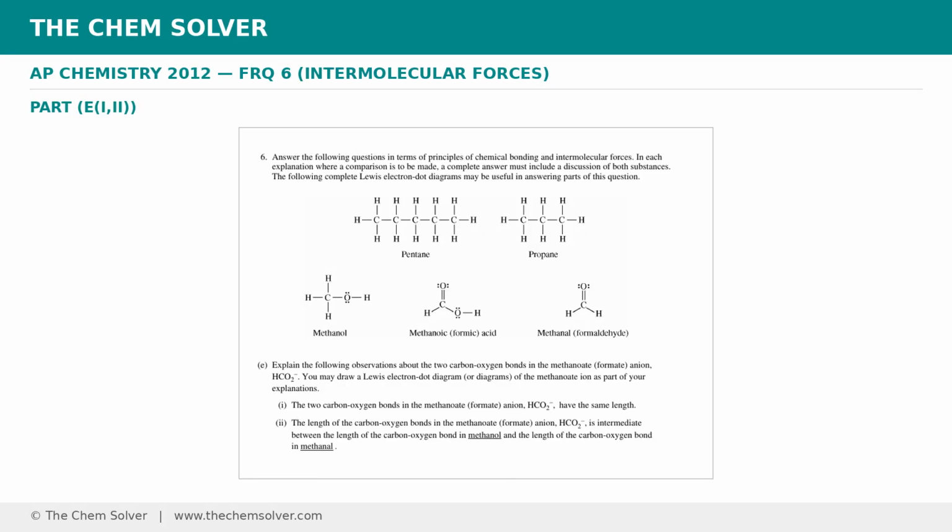Explain the following observations about the 2 carbon-oxygen bonds in the methanoate (formate) anion, HCO₂⁻. You may draw a Lewis electron-dot diagram, or diagrams, of the methanoate ion as part of your explanations. 1. The 2 carbon-oxygen bonds in the methanoate (formate) anion, HCO₂⁻, have the same length. 2. The length of the carbon-oxygen bonds in the methanoate anion, HCO₂⁻, is intermediate between the length of the carbon-oxygen bond in methanol and the length of the carbon-oxygen bond in methanoic acid.